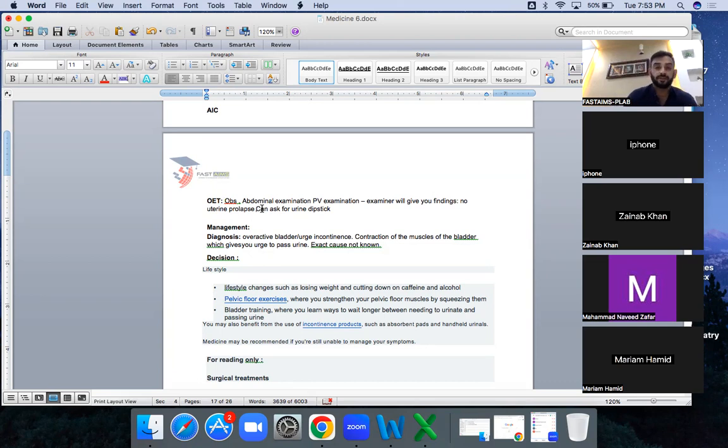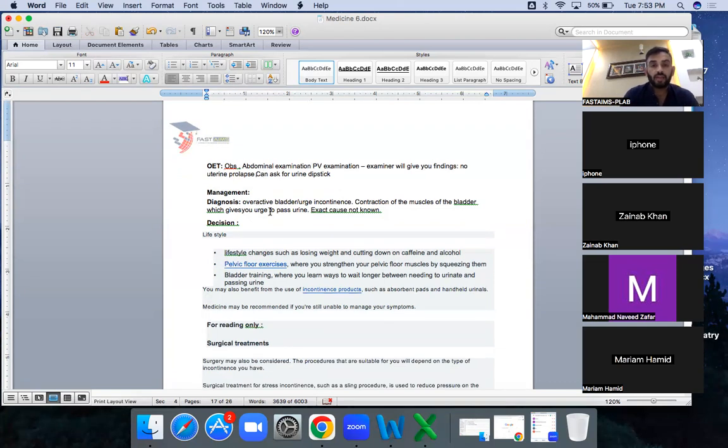So both are important. Again, overactive bladder is contraction of the muscle of the bladder, which gives you the urge to pass urine, because it's urge incontinence. It says that after evacuation, I feel that I have not evacuated. The exact cause is not known, because it is not giving any risk factor. If it gives any risk factor, for example, any cold, you can tell. If not, you can say there is no identified risk factor.